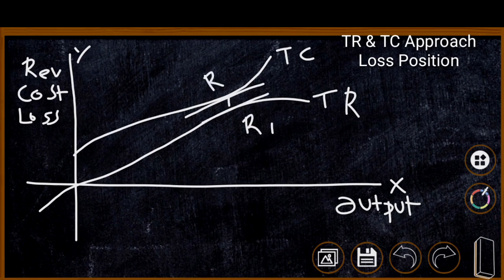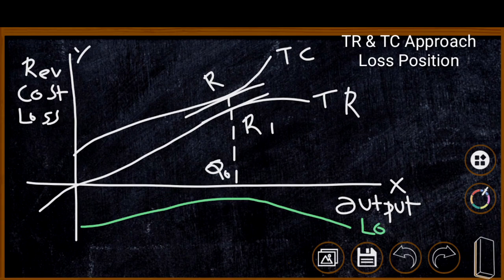and that is identified at the OQ0 level of output. Therefore, at OQ0, the loss of the firm is at minimum. Therefore, we can derive a loss curve like this. This is the loss curve. Here, the negative gap between the x-axis and the loss curve is the minimum at the OQ0 level of output, which is Q0S. Therefore, Q0S is the minimum loss of the firm, and therefore the firm is in equilibrium at the Q0 level of output.